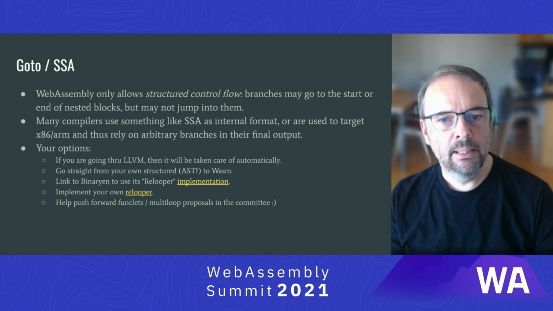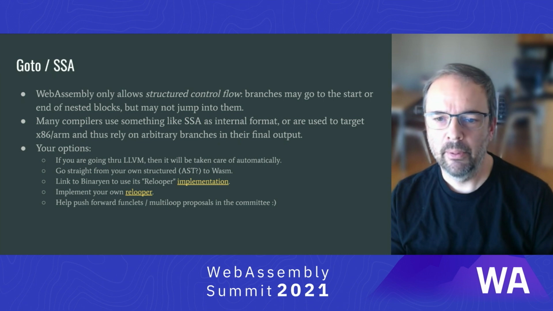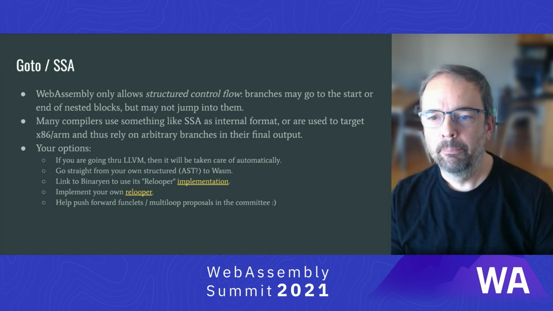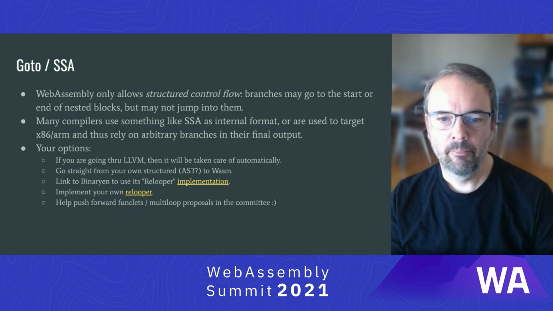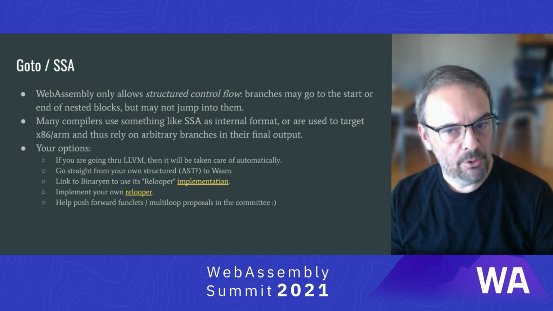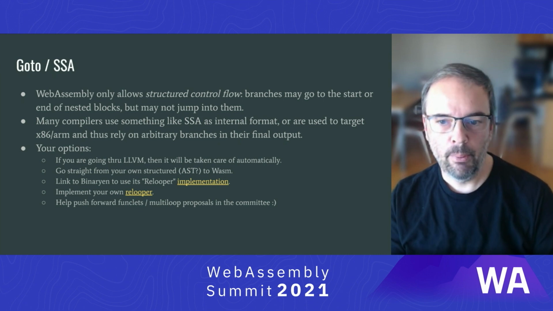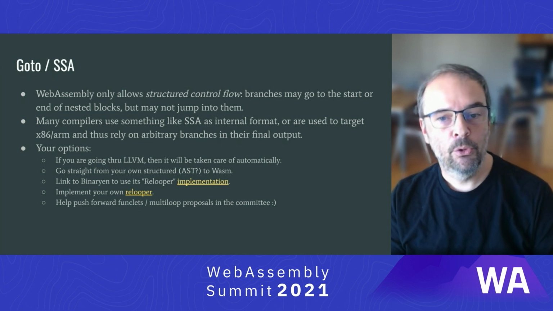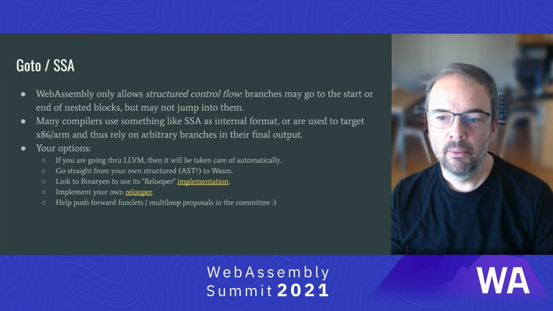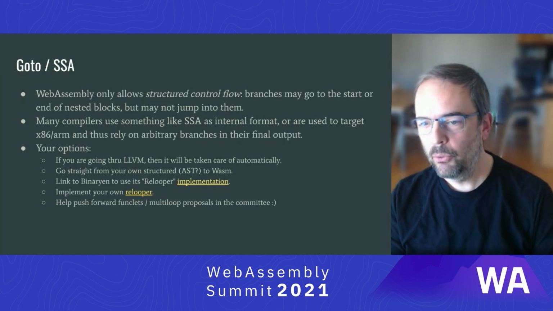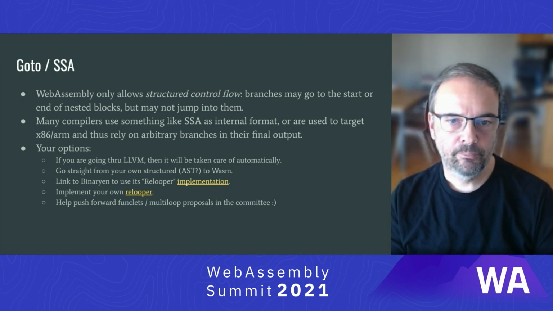Another option is linking to Binaryen, which has an implementation of the relooper algorithm. So you can emit code in a way that Binaryen will solve this problem for you, much like LLVM can. You could, of course, implement your own relooper algorithm. There's a paper that details the algorithm. Or you could help push forward funclets or multi-loop proposals in the committee that would reintroduce something goto-like into WASM.